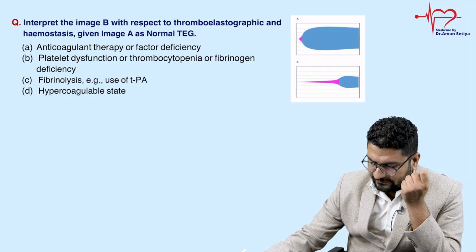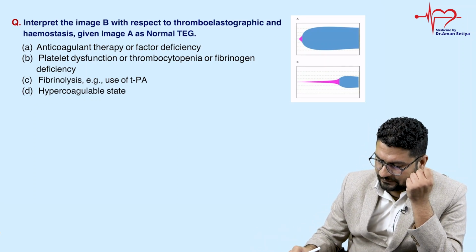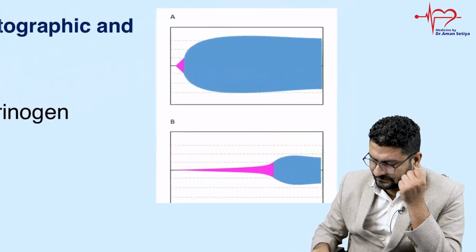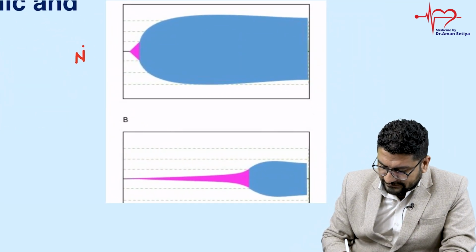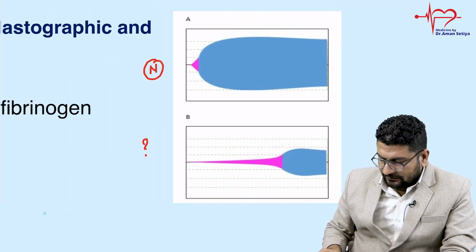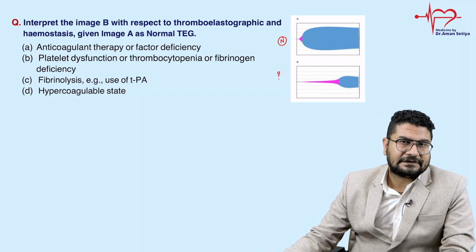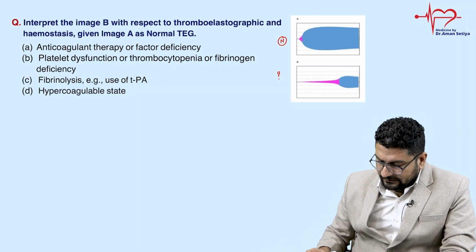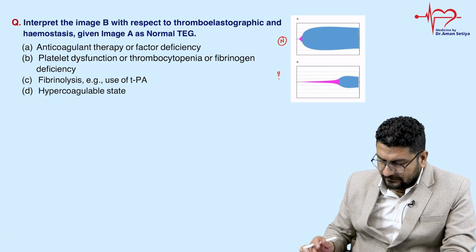Interpret image B with respect to thromboelastography and hemostasis, given image A as a normal thromboelastogram. So just try to understand this. This is a normal thromboelastogram, and we have to interpret this image. It is one of the trending topics frequently tested in the INI-CET exam. Starting with some basic information on this topic, let me show you the normal thromboelastogram first.